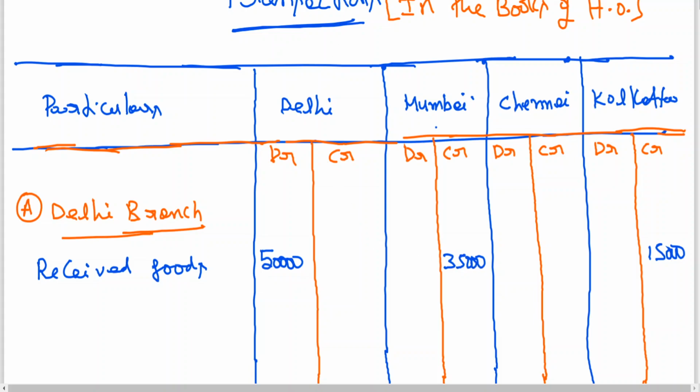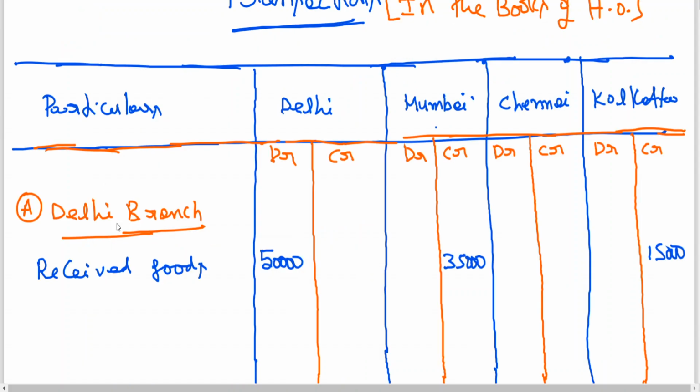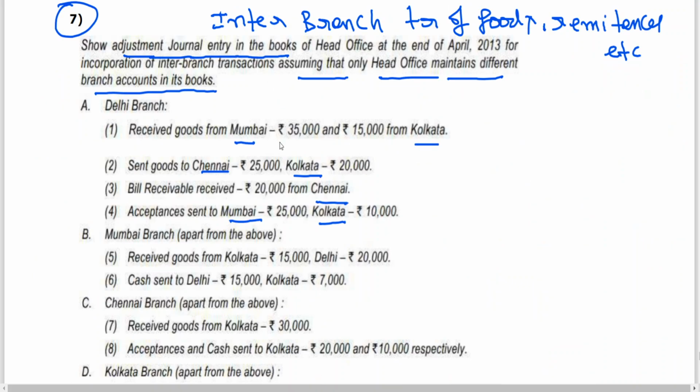Clear to all of you? Like this, we should start writing it. I think by this time you got clarity on this. Send goods to Chennai. Giver is Delhi. Receiver is Chennai and Calcutta. Total coming to 45,000. Who is the receiver? Chennai and Calcutta. Chennai 25, Calcutta 20.